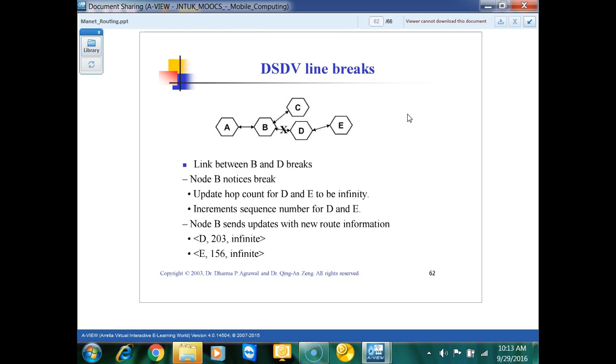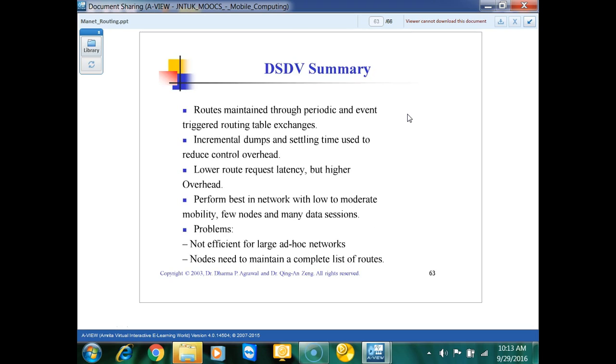This is how actually it works. This is how D will notify other nodes in the network that there is no linkage between D and E, because the route count value is infinite. Make sense? Is it clear? The link breaking system, how to use the route count to notify the other nodes, means A and C, just to tell them that there is no linkage between D and E.